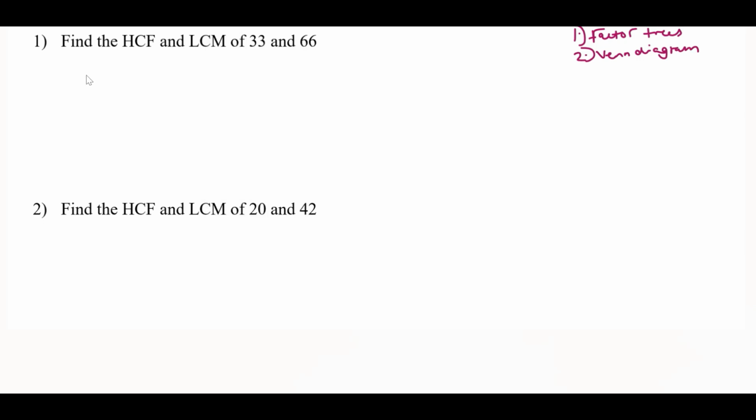So the first question, starting off with 33. 2 numbers that multiply to give us 33. We can do 11 and 3, both of which are prime numbers, so that is the end of our factor tree there. Fairly simple.